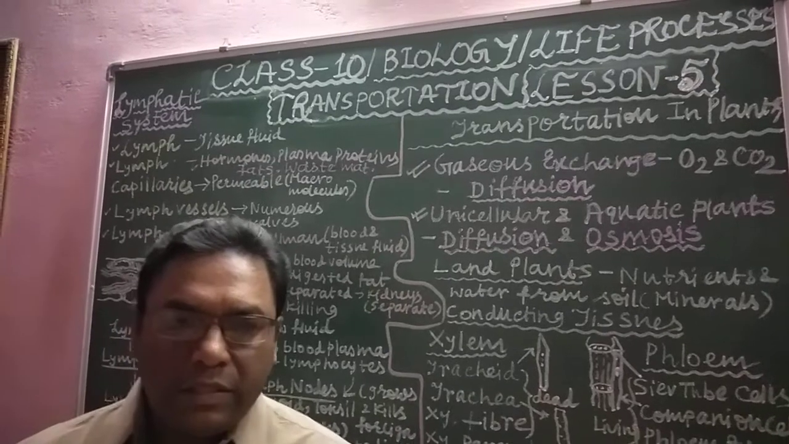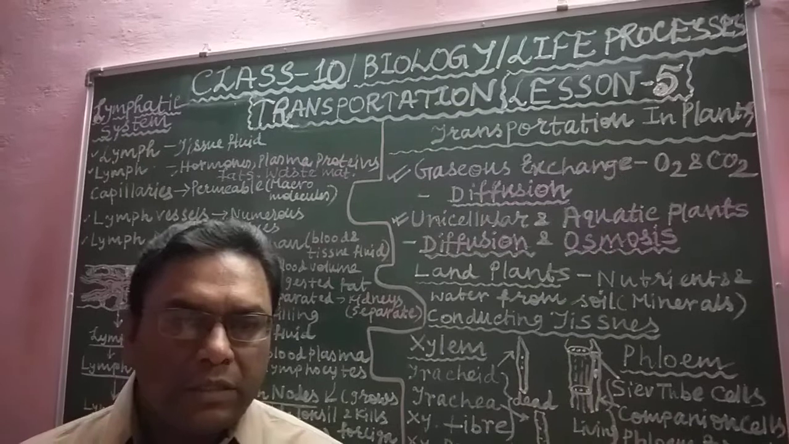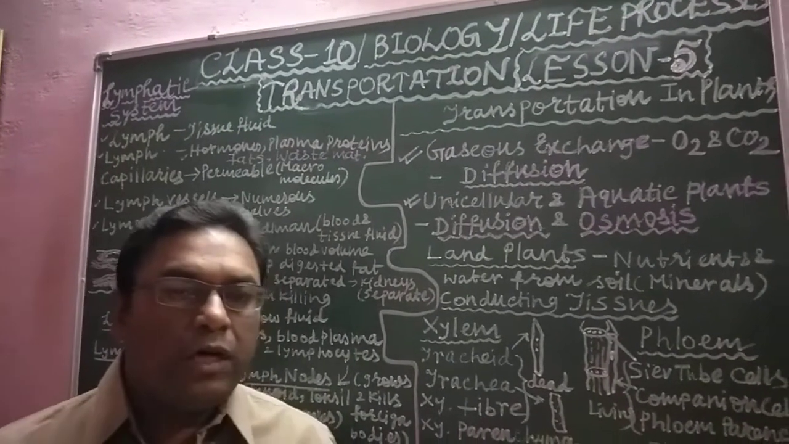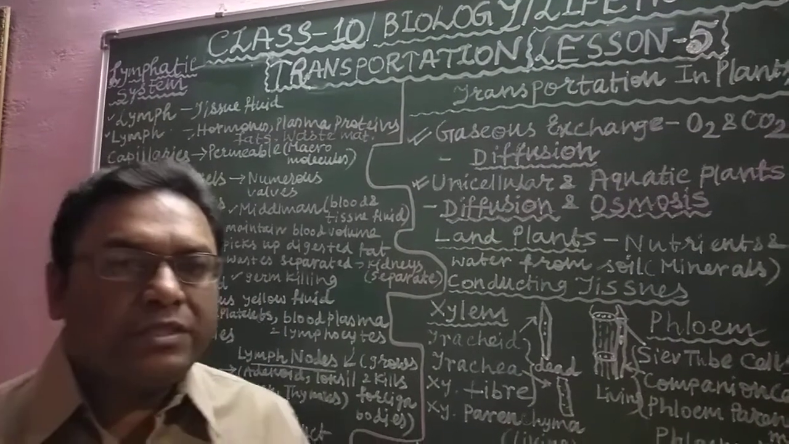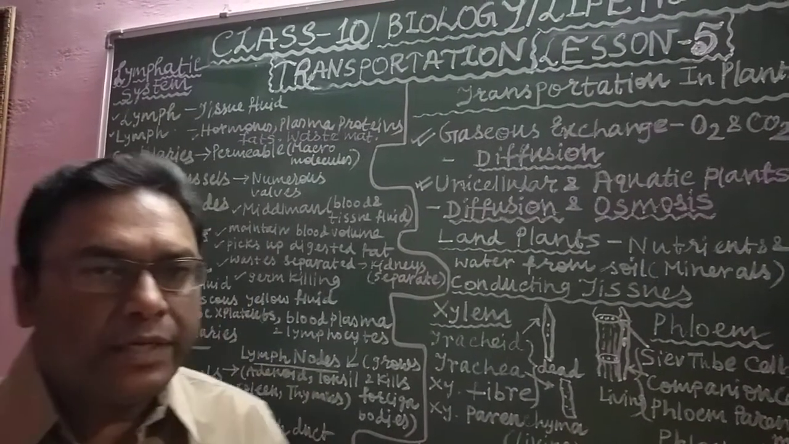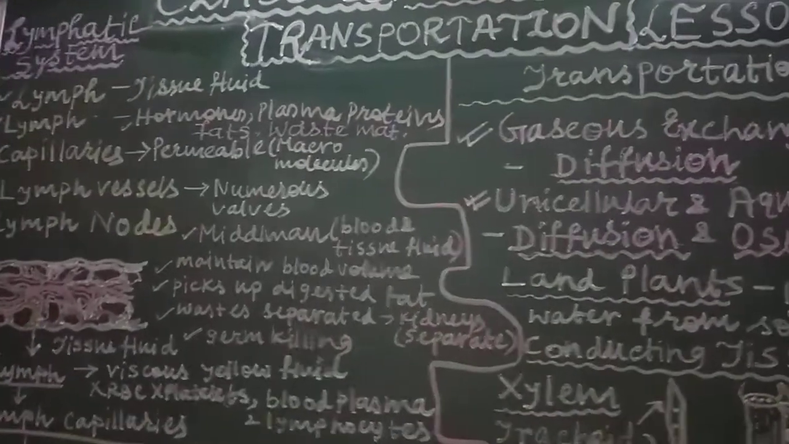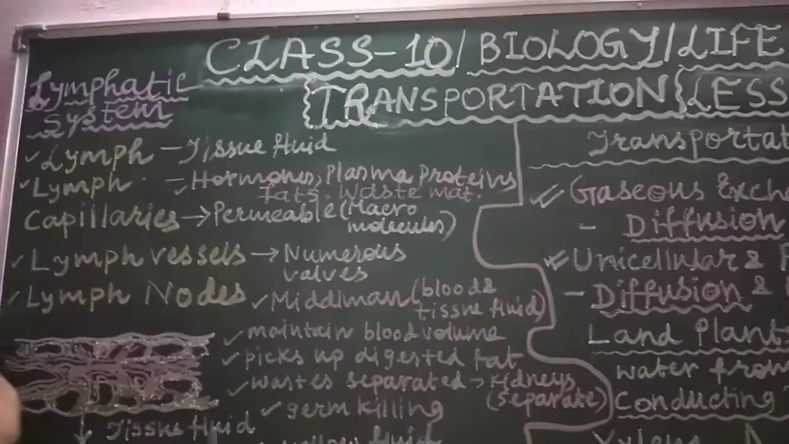Hello students, this is lesson 5 on the portion topic, that is transportation. In previous lessons you learnt about the blood circulatory system. An additional circulatory system is there, that is called the lymphatic system. This lymphatic system is actually a middleman between the tissue fluid and blood.